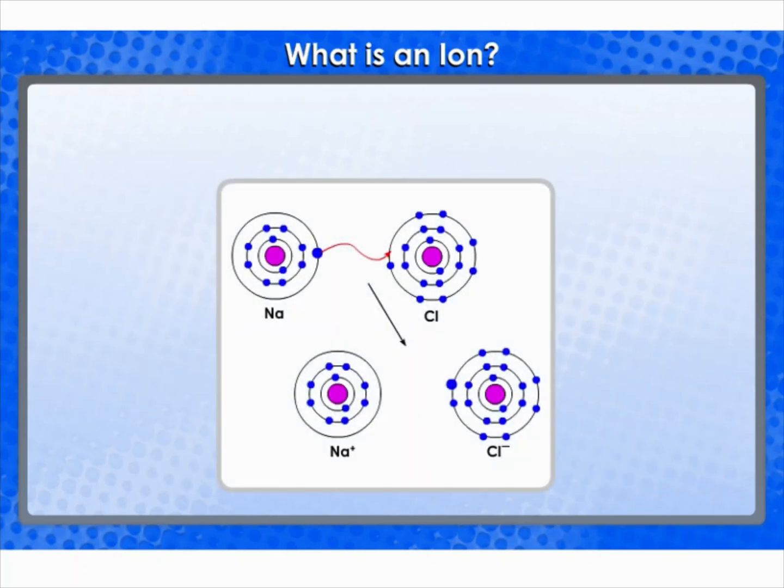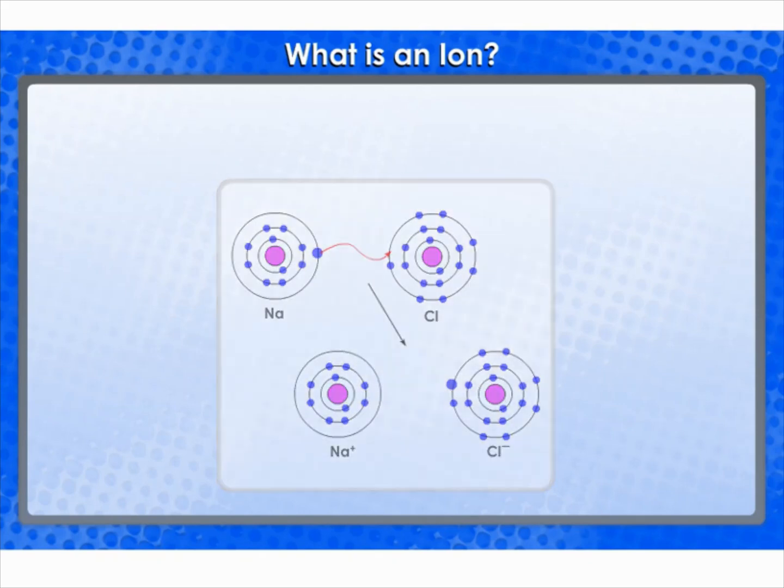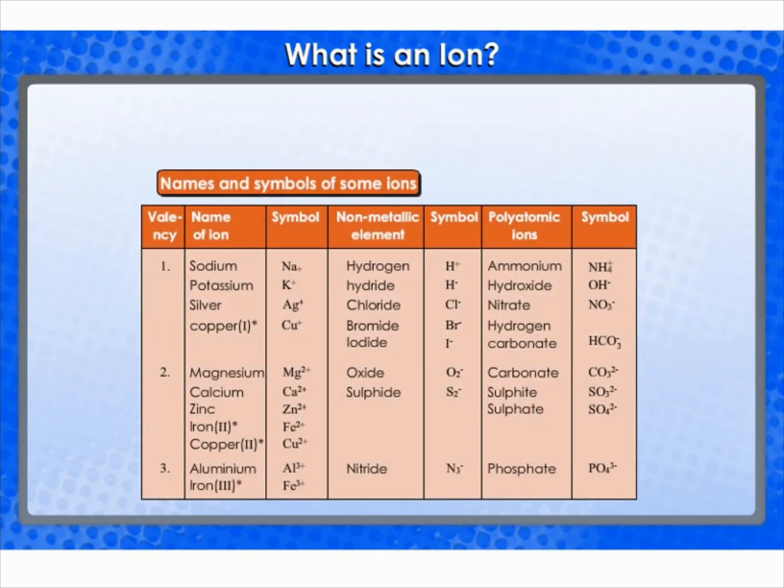Let's take, for example, sodium chloride, NaCl. Its constituent particles are positively charged sodium ions, Na+, and negatively charged chloride ions, Cl-. Ions may consist of a single charged atom or a group of atoms that have a net charge on them. A group of atoms carrying a charge is known as a polyatomic ion.